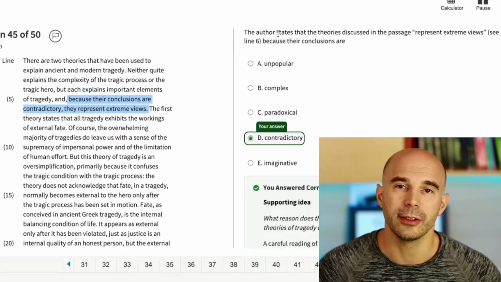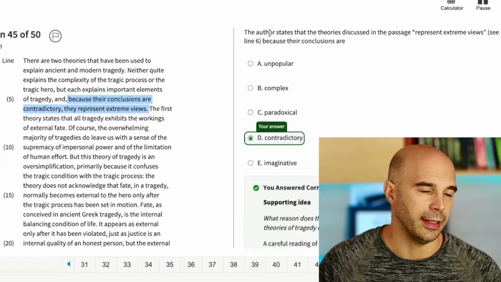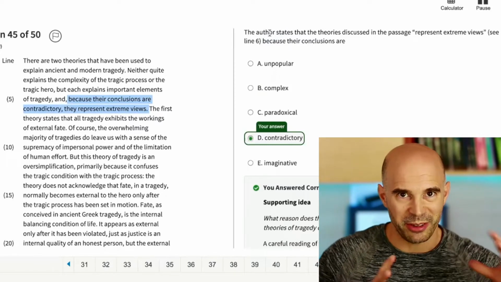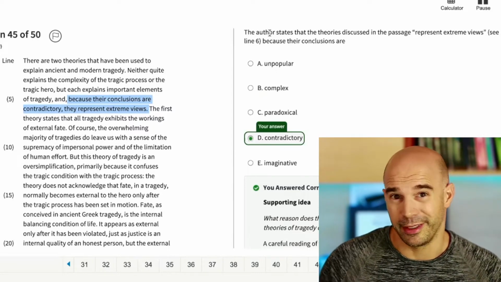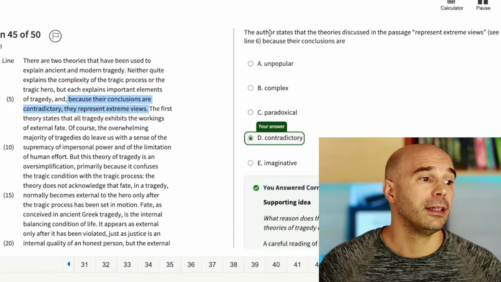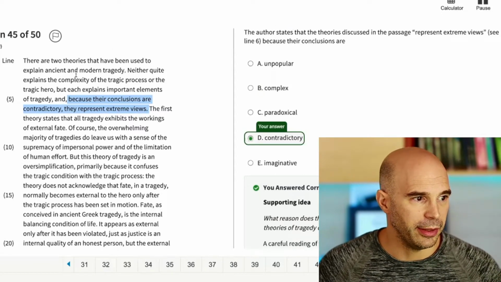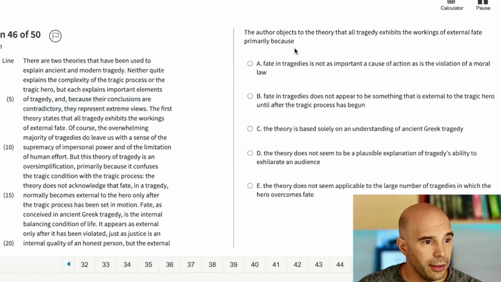Okay, and that's on purpose, right? The GMAT designed this question to make it easier for those who only read the big picture stuff and skipped all the details, and make it harder for those who read everything, right? Because the more text you read, the bigger chunk of your brain is preoccupied with that part, that big picture stuff. Okay, keep moving. The author objects to the theory that all tragedy exhibits the workings of external fate.